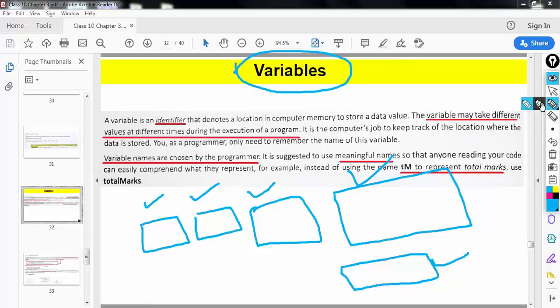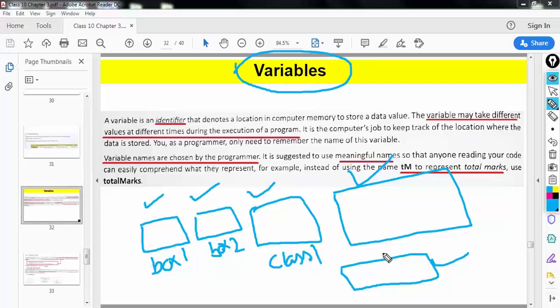So a variable is a container which can store data, and the container has a label. Such as this one you may call box 1, this one you may call box 2, and this one you may call class 1.